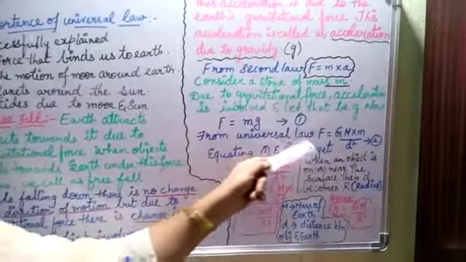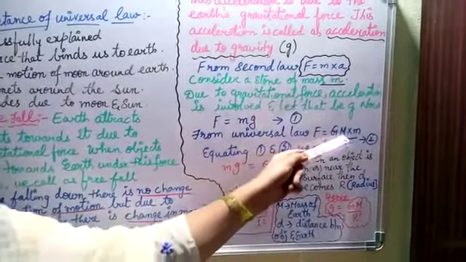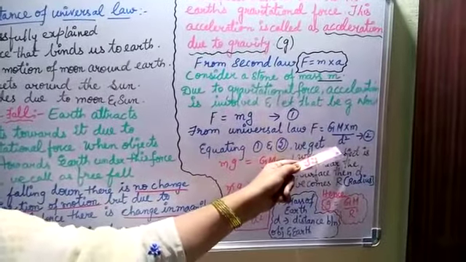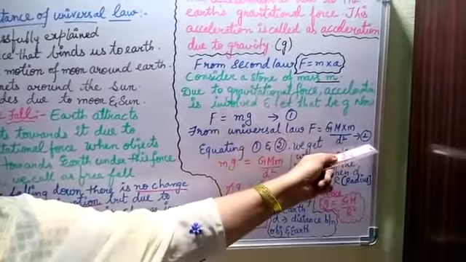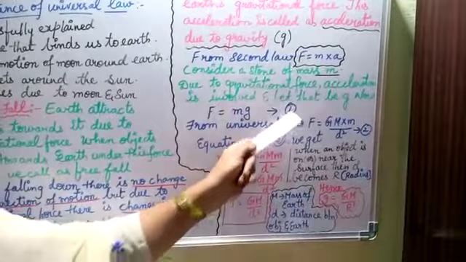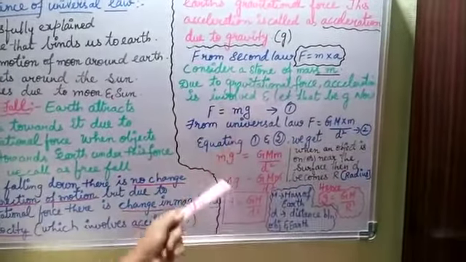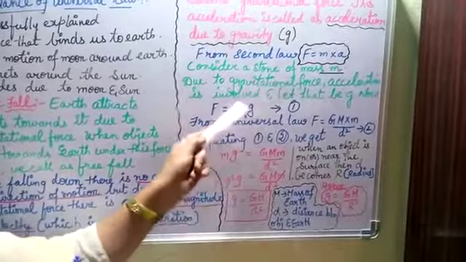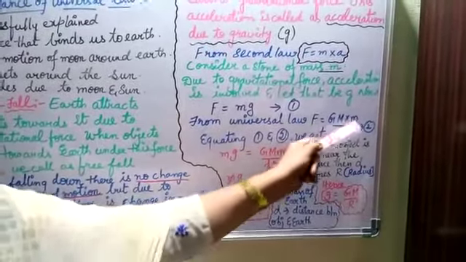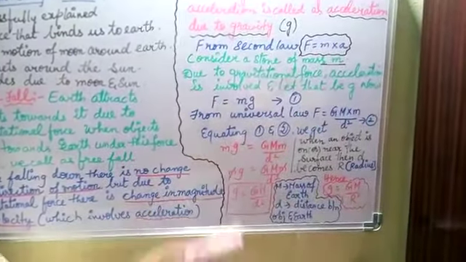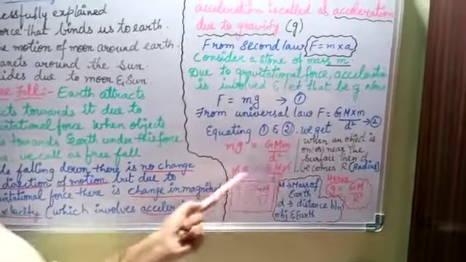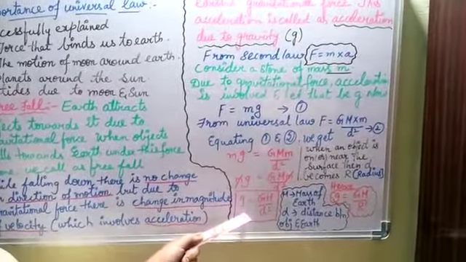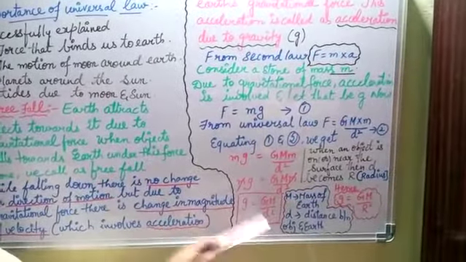From the universal law, F is equal to GMm by d square, right? So this will be your equation 2. Now equating 1 and 2, we get mg is equal to GMm by d square, since F and F get cancelled. Now both sides cancel m. We get g is equal to GM by d square.